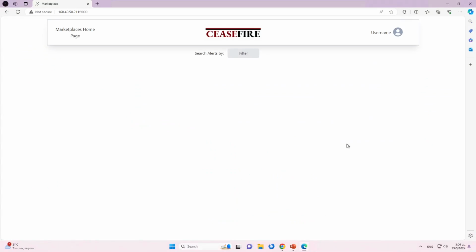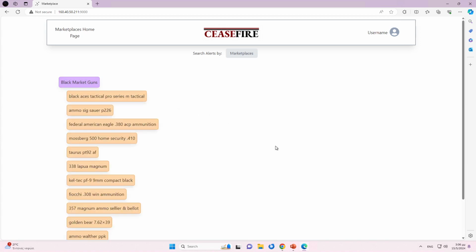Starting off, the user has the options to choose between two distinct filters, each leading to a different presentation of the extracted listings. The simplest choice of the existing filters involves grouping listings by marketplaces, which displays a list of all crawled marketplaces. Clicking on a marketplace reveals all related listings extracted from it, as you can see on the screen.